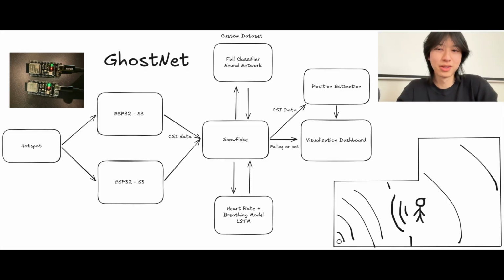GhostNet turns two ESP32S3 boards into an invisible, always-on net that surrounds your house by reading Wi-Fi channel state information on how radio waves change as a person moves through the room. It detects your position, identifies falls in real time, and monitors heart rate in real time as well.